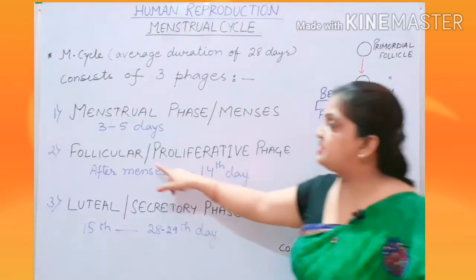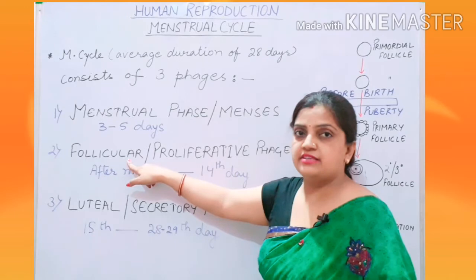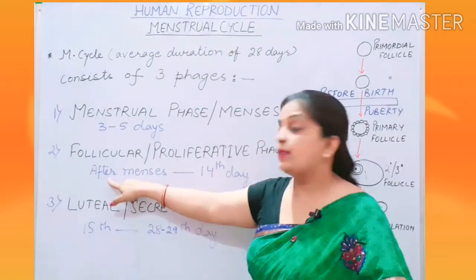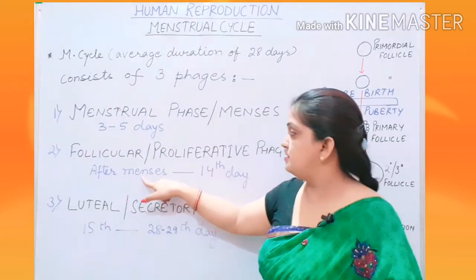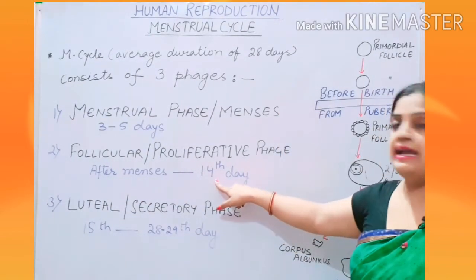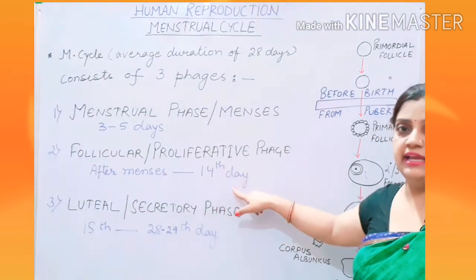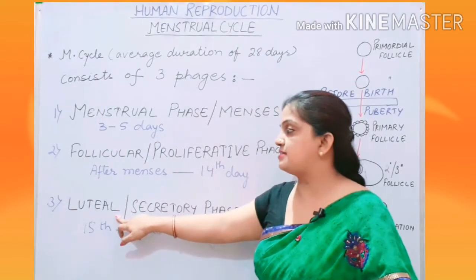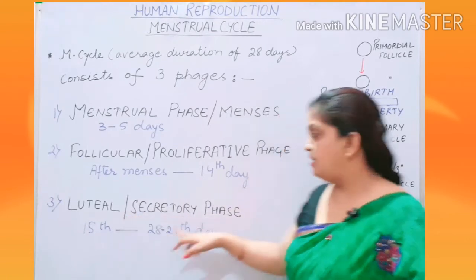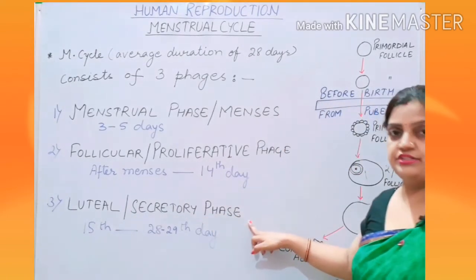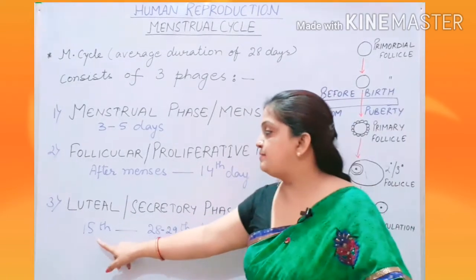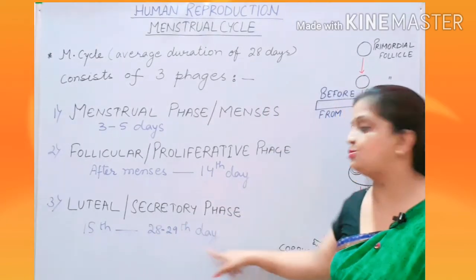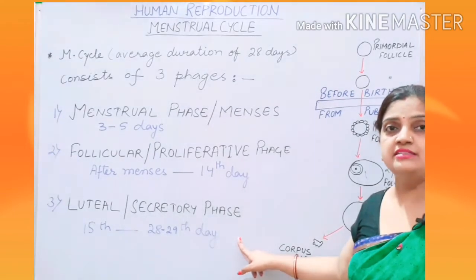Now, the second phase is the follicular phase, which is also called the proliferative phase. It starts after menses and it ends at the 14th day of the cycle. Then the third phase is the luteal phase, which is also called the secretory phase, and it begins from the 15th day and ends at the 28th to 29th day of the cycle.